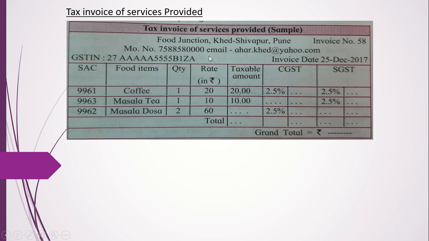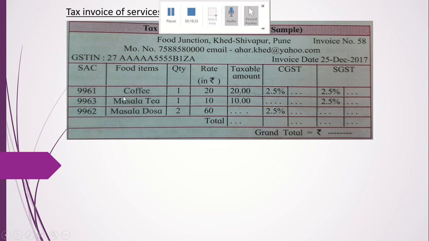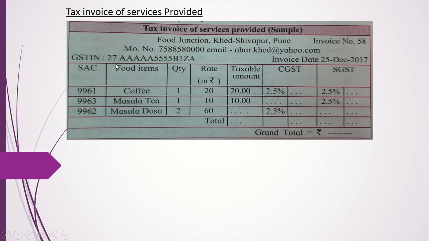Invoice number is given, mobile number and email are given, invoice date is also given. Then here the GSTIN is given, 27, state code of Maharashtra. This is the PAN number up to B. Then there is one registration, Z is default, and this A is the GST check code.